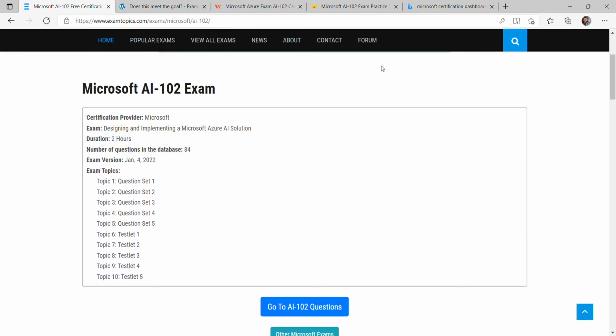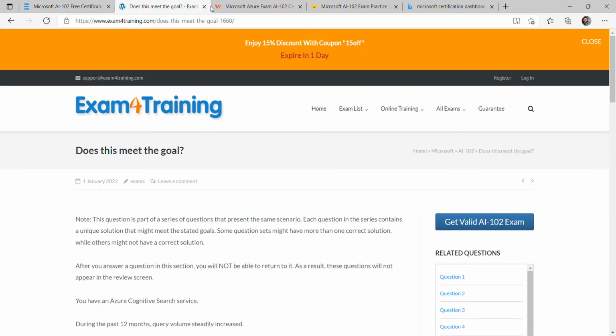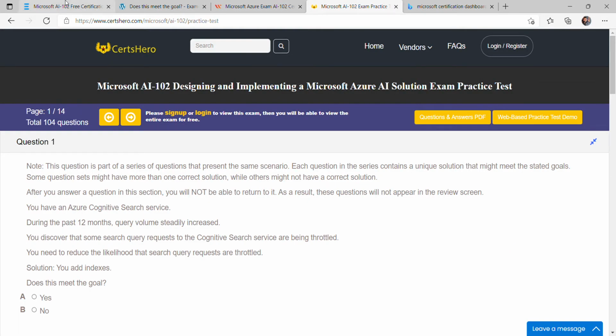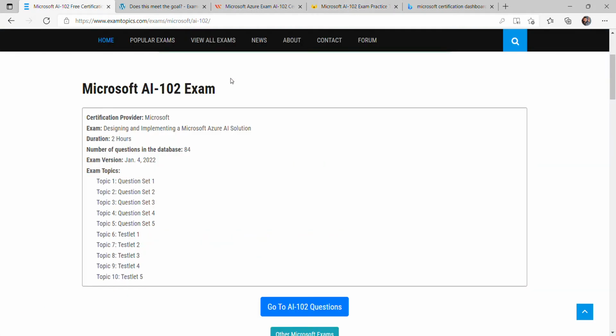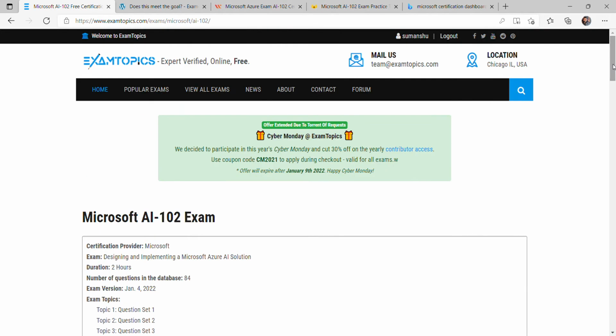In my actual exam, there were approximately 54 questions, and out of those 54, about 40 questions came from these four links which I'm going to share with you. The rest, 10 to 12 questions, came from outside those links, right? So the first link is examtopics.com.